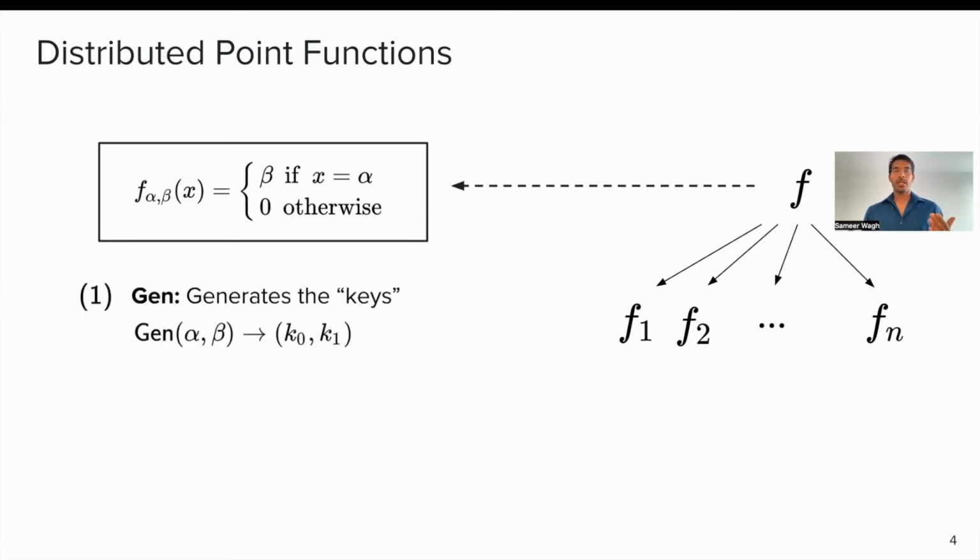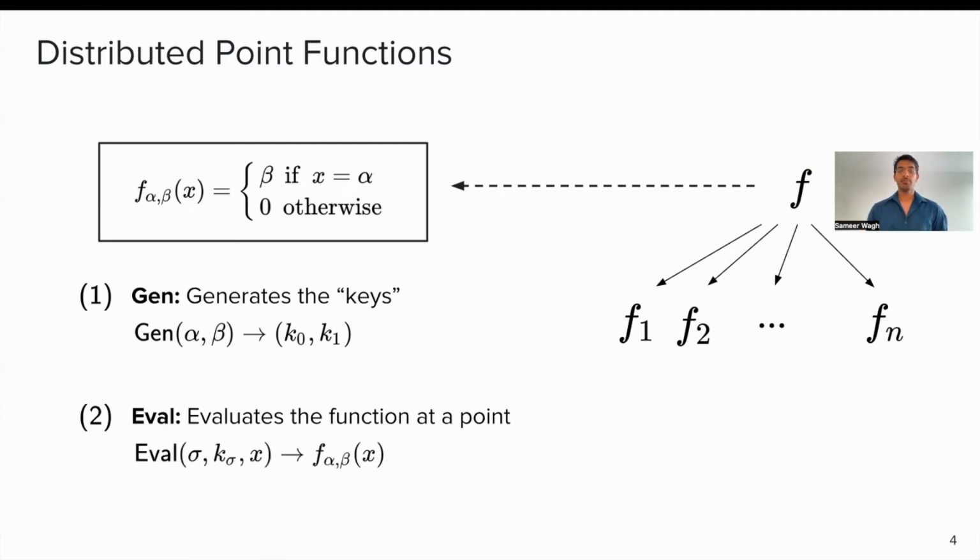These usually have two algorithms defined for them. The first one is a generation algorithm, which takes in the two values that define the function and outputs two keys. The second part is an evaluation algorithm, which takes in each of the keys and an evaluation point, and evaluates the function at that point. In particular, it evaluates a share of the function at that point.